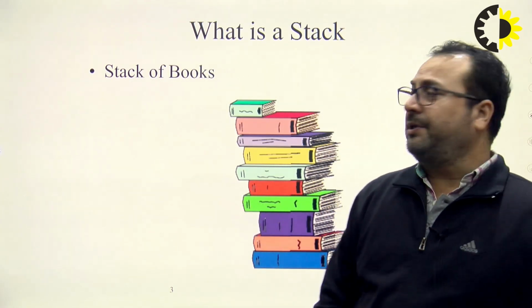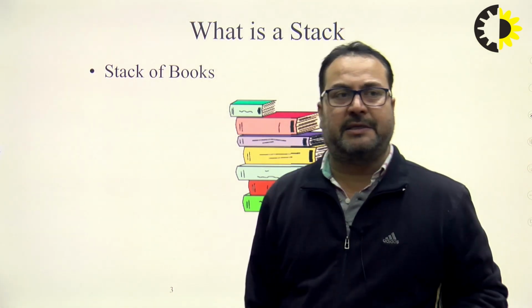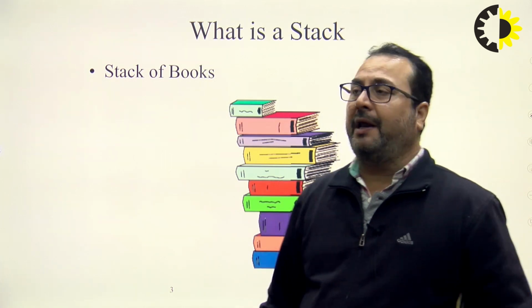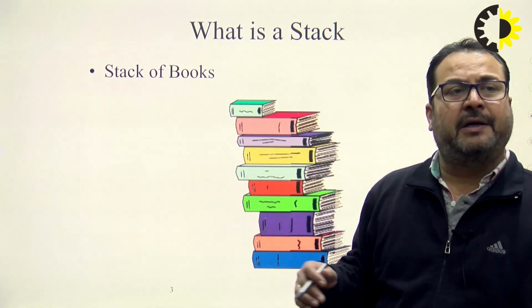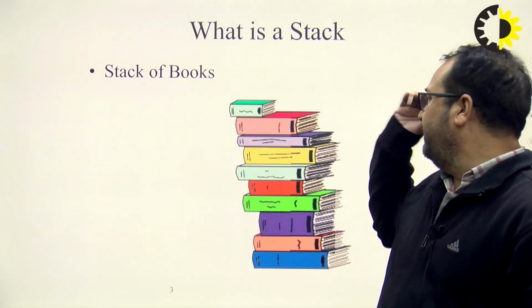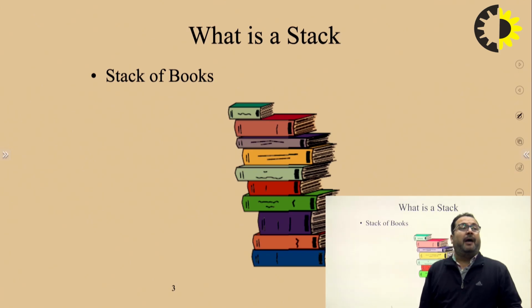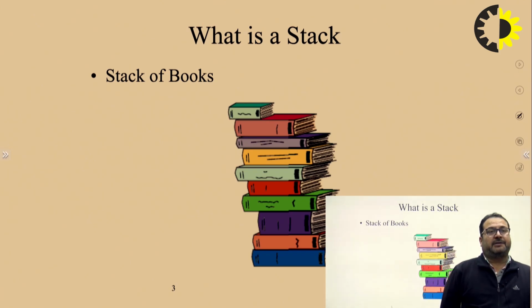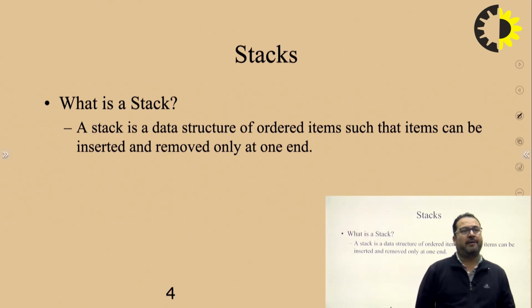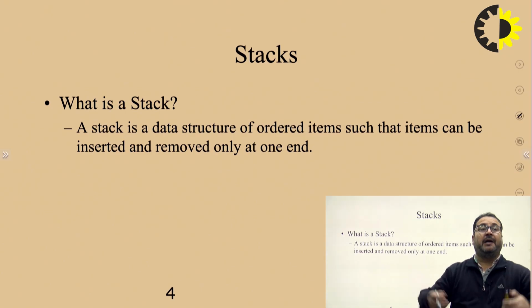This is a stack organization, where if you want to add a book, you can add only at one end, the top end. Even if you want to remove a book, you can just take one book from the top end. Means in this stack data structure, insertion and removal of an element can be done at one end, and that is called the top end.